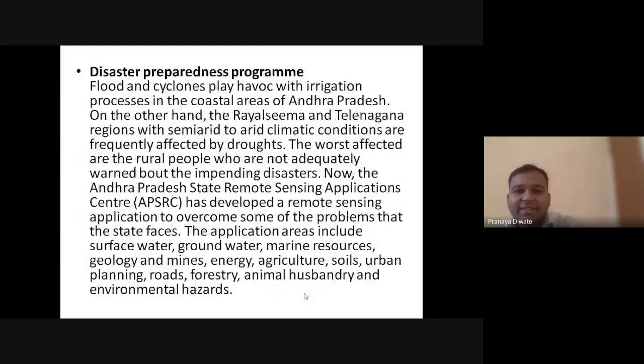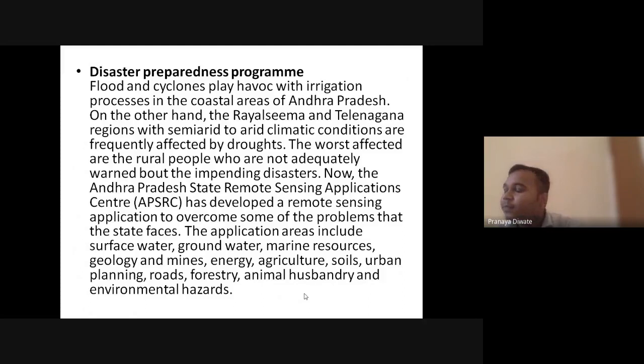Then you have a disaster preparedness program. Flood and cyclone play havoc with the irrigation process in the coastal areas of Andhra Pradesh, Bengal and Kerala.